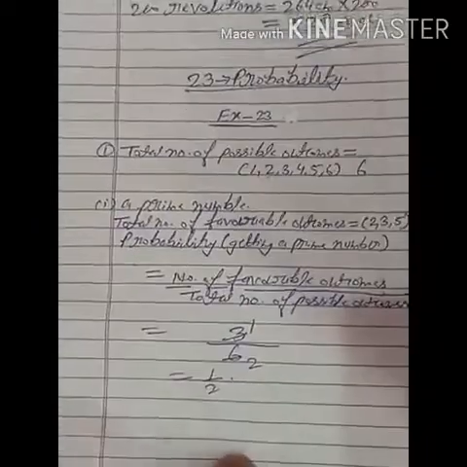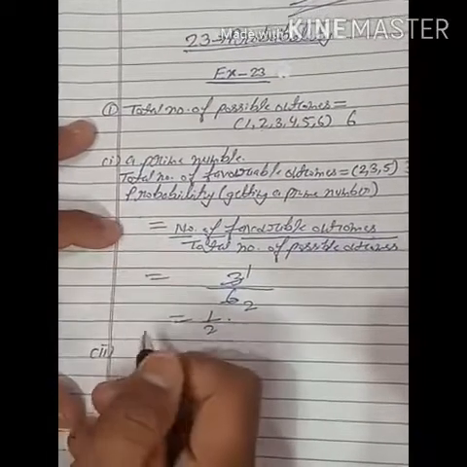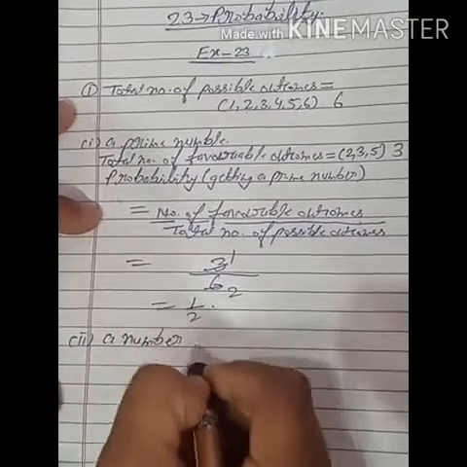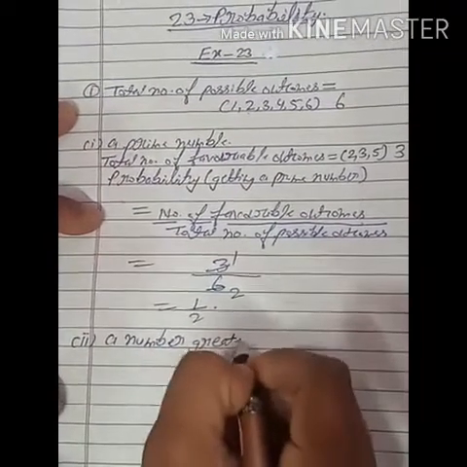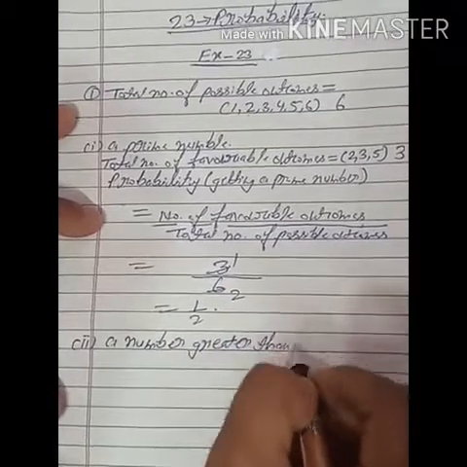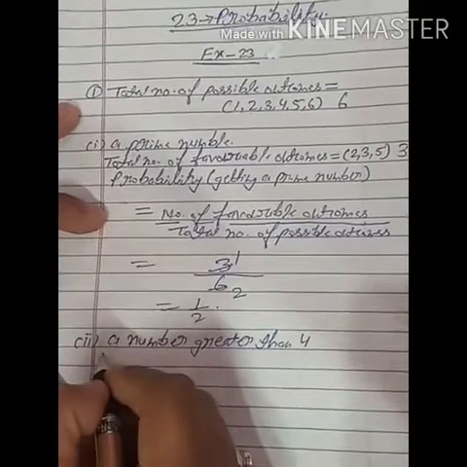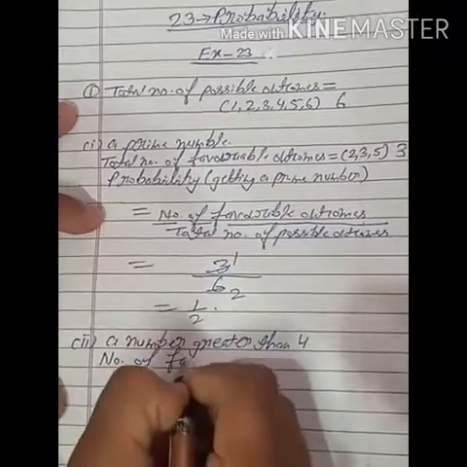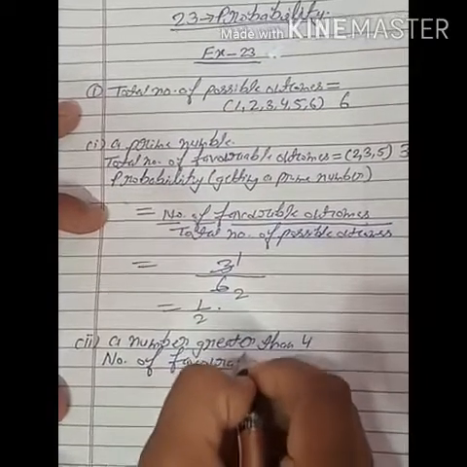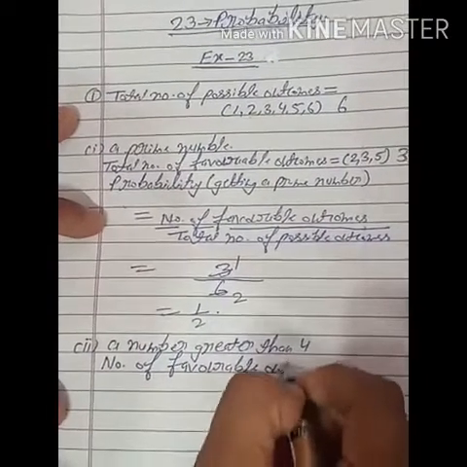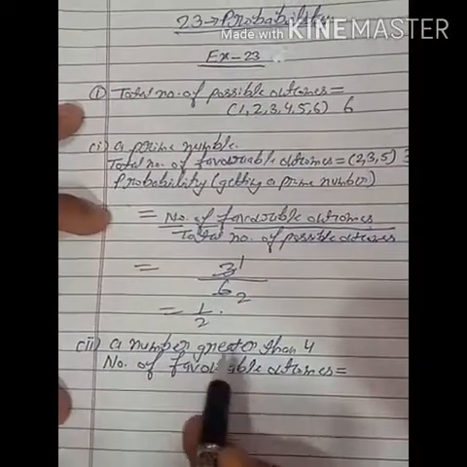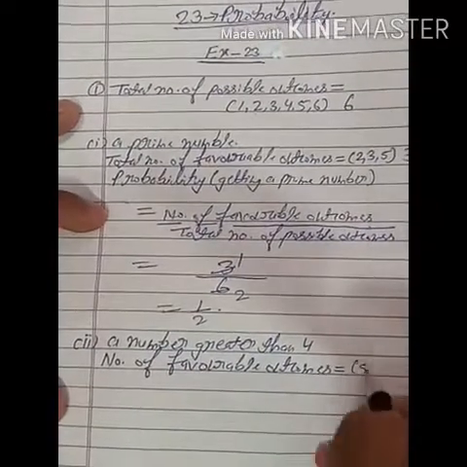Now students, move to the second part, that is a number greater than 4. We will find the number of favorable outcomes. What outcomes can come? A number greater than 4 means 5 and 6.